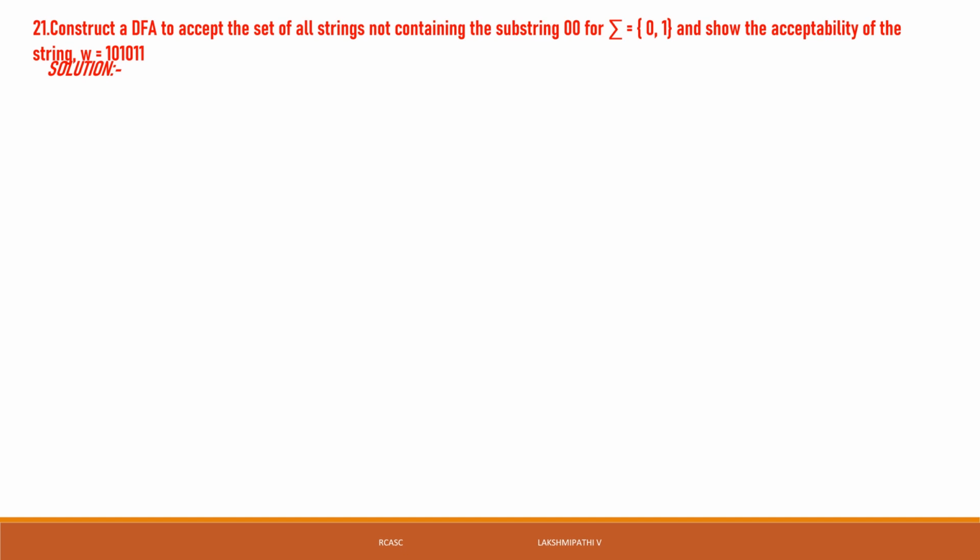I think it is very clear. In the previous example 0, 0, 1 was not accepted, but here two consecutive zeros are not accepted. I will give 5 minutes. Please simplify this problem, then take the photo and share it.